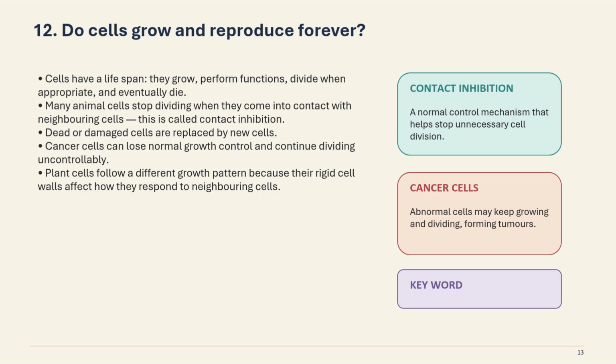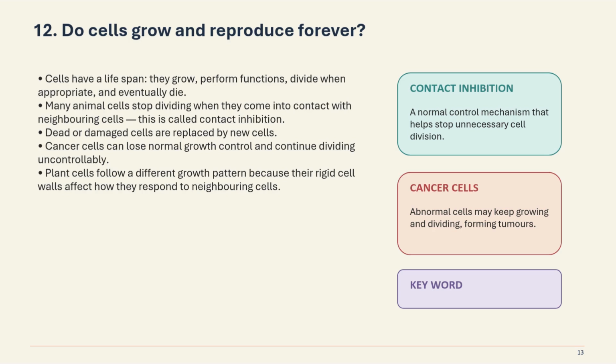What do you mean by contact inhibition? A normal control mechanism that helps stop unnecessary cell division. Now, dead or damaged cells are replaced by new cells.